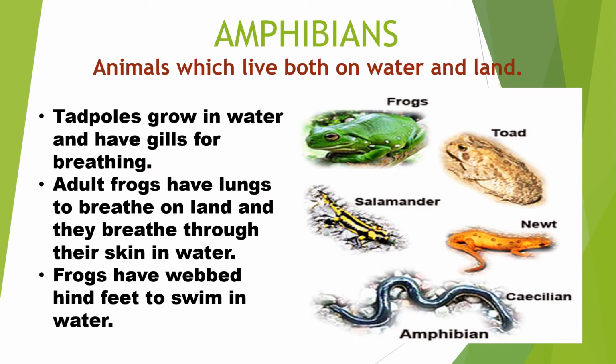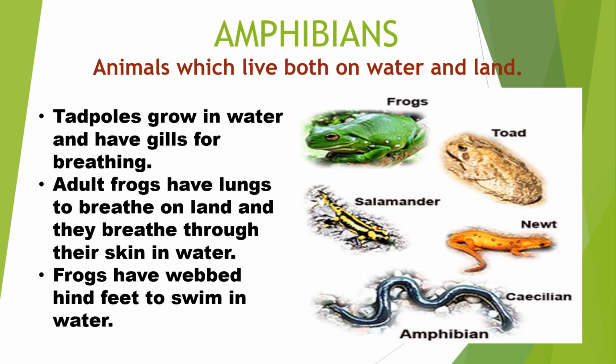So now the last animals that we are going to discuss according to their habitat are amphibians. Amphibians are those animals which live both in water and on land.